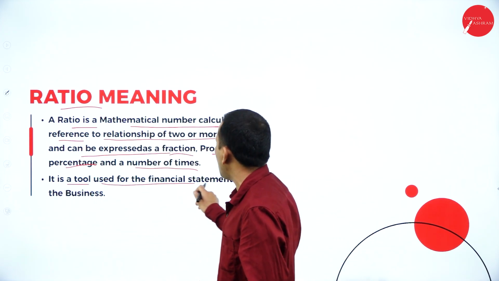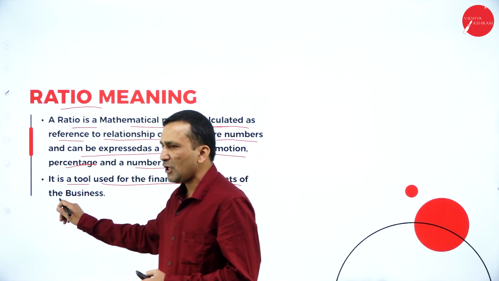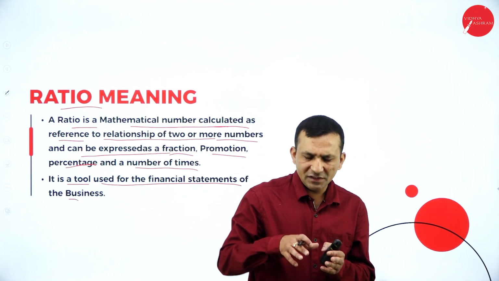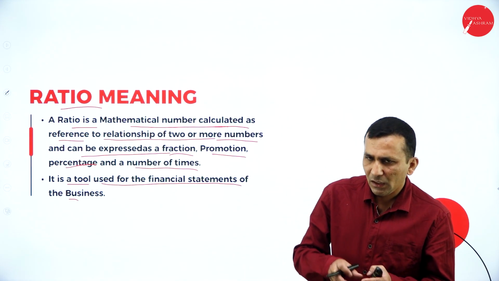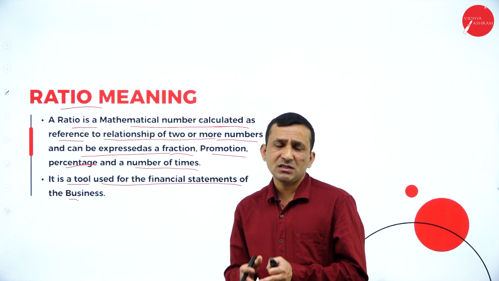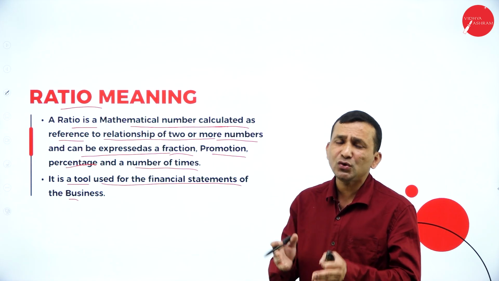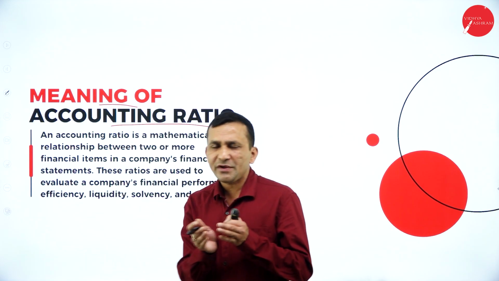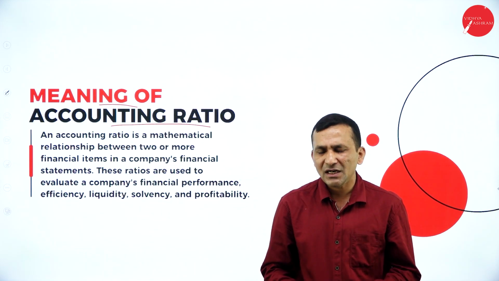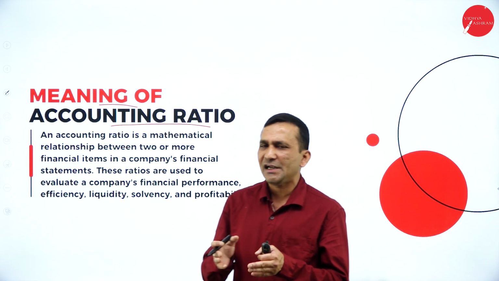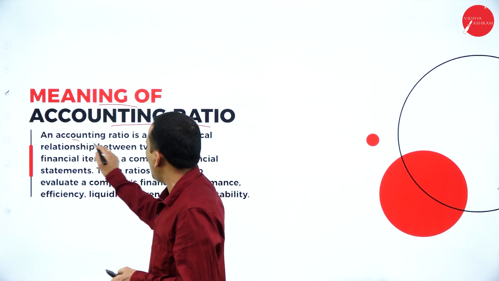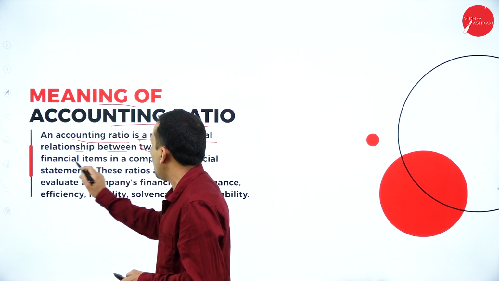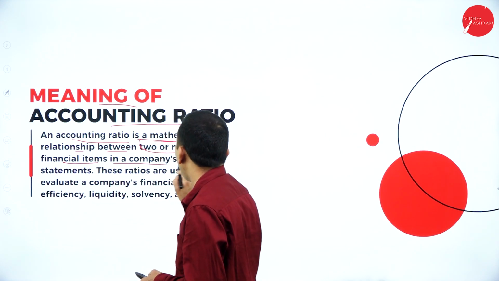It is a tool used for the financial statements of a business, because we are doing a ratio analysis, which is a management tool adapted by a company to analyze, interpret, and communicate, to get to know the overall performance. And the meaning of accounting ratio: the subject itself is management accounting, so it is the accounting-related ratio. An accounting ratio is a mathematical relationship between two or more financial items in a company's